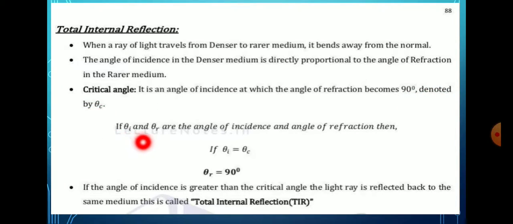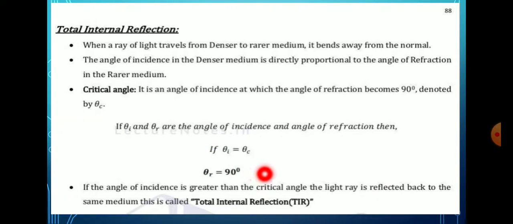If theta i and theta r are the angle of incident and angle of refraction, then if theta i is equal to theta c, where theta i is the angle of incident and theta c is the critical angle. Here critical angle means the angle of incident at which the angle of refraction becomes 90 degree. So that theta r is equal to 90 degree.